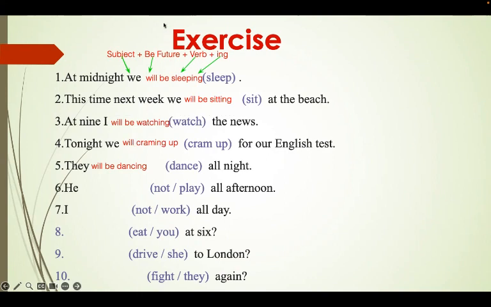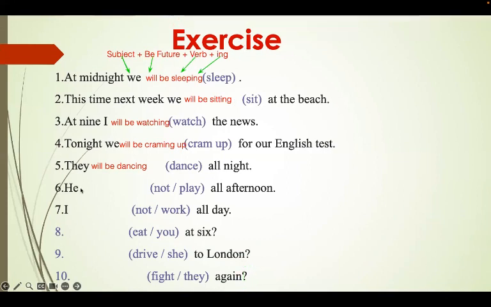Okay, here forgot to add the importance. So here we need to put be, will be cramming up. Very important. Don't forget to put the be. Okay, will be cramming up, will be watching, will be dancing, correct? 6, he, and here pay attention also because it's a negative statement. Here also is a negative statement. And here is a question, question, question. So the form changes a little bit, okay?